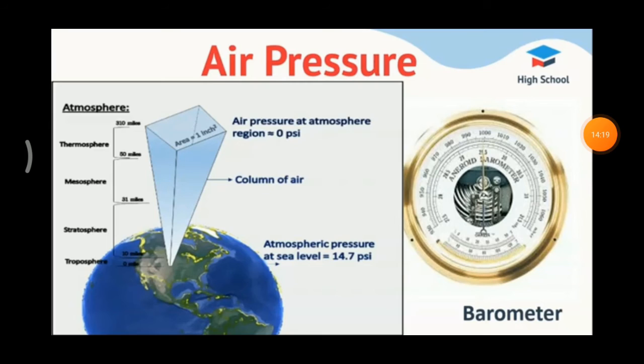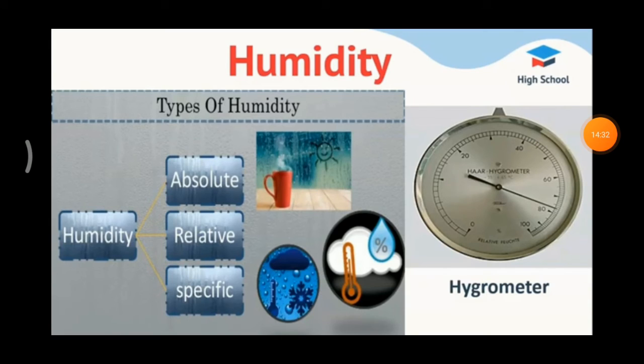Measuring of air pressure. Meteorologists use a barometer to measure the air pressure. So, what is the instrument? Barometer. Next, we are going to see about humidity.